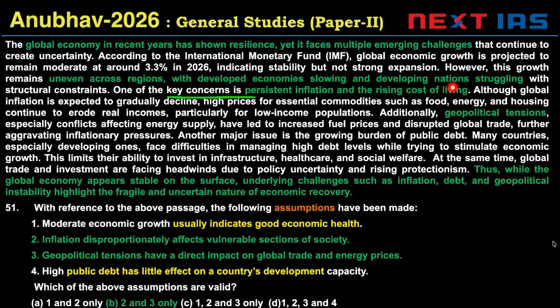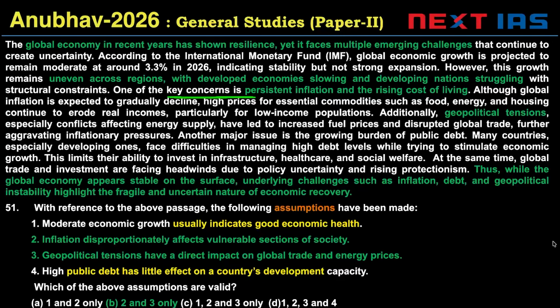This is the key reason for the problems, especially for uneven growth. There's also geopolitical tensions. So the main point of the author is, thus, while the global economy appears stable, underlying challenges such as inflation, debt, and geopolitical instability highlight the fragile and uncertain nature of economic recovery.